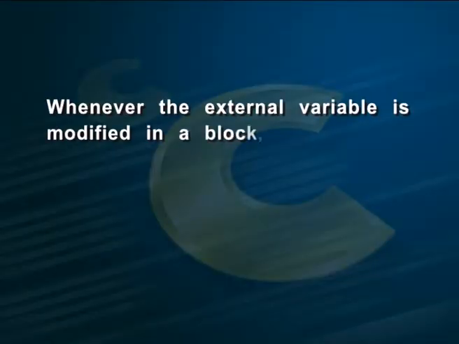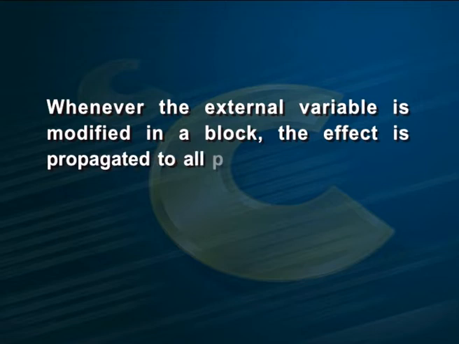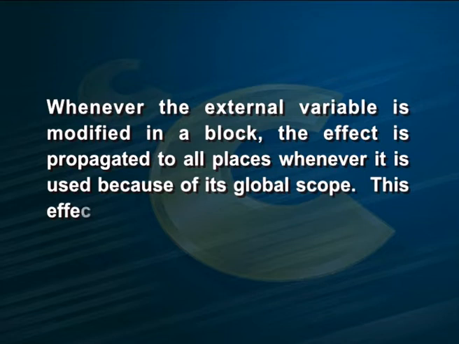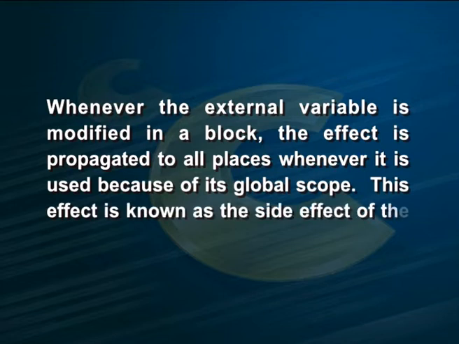Whenever the external variable is modified in a block, the effect is propagated to all places wherever it is used because of its global scope. This effect is known as the side effect of the external variables. The latest value is retained because of persistent storage, and when used in other places, this may result in unexpected output. Hence, external variables must be carefully dealt with.